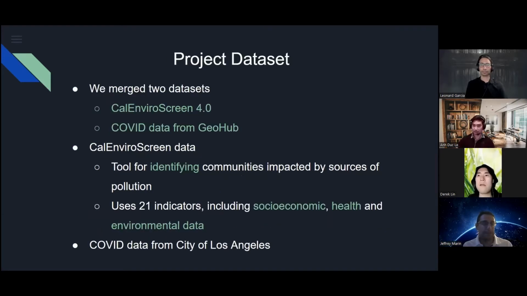For our project dataset, we merged two different datasets: the CalEnviroScreen 4.0, along with the COVID data from GeoHub. Now, this CalEnviroScreen data is a tool for identifying communities impacted by different sources of pollution. It uses 21 different indicators, which includes socioeconomic, health, as well as environmental data. And the COVID data is from the city of Los Angeles.